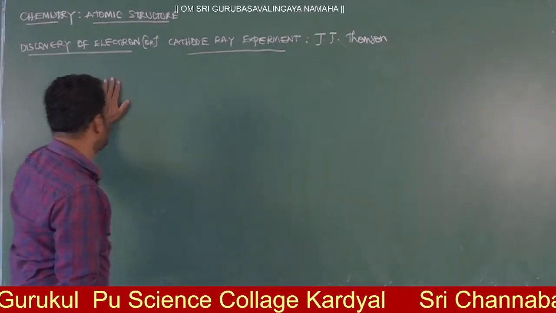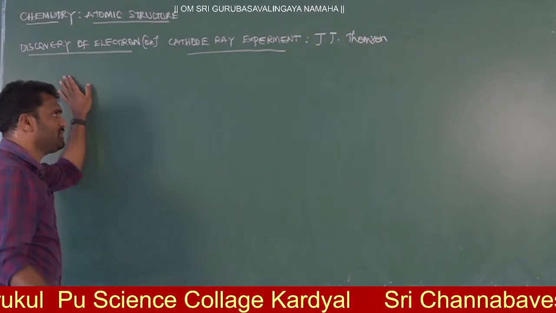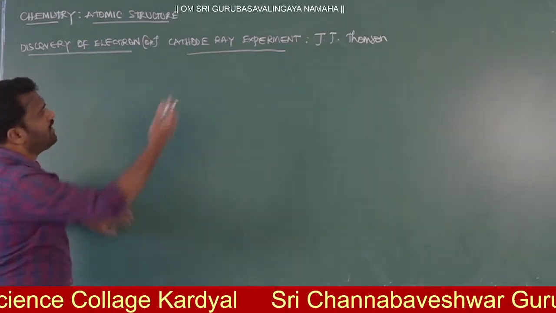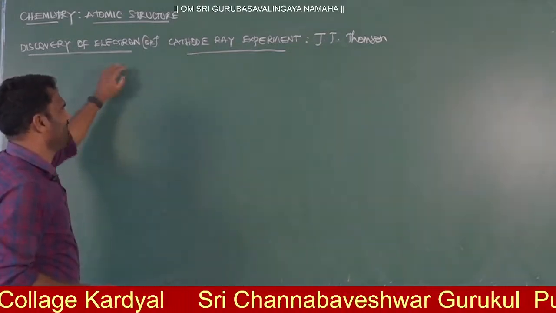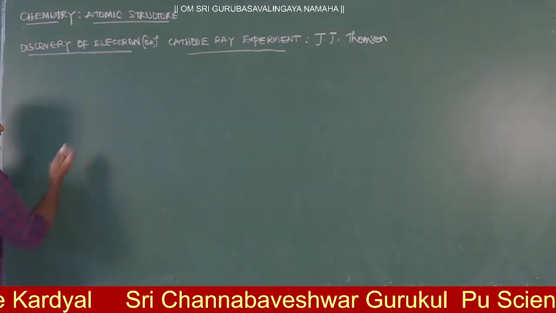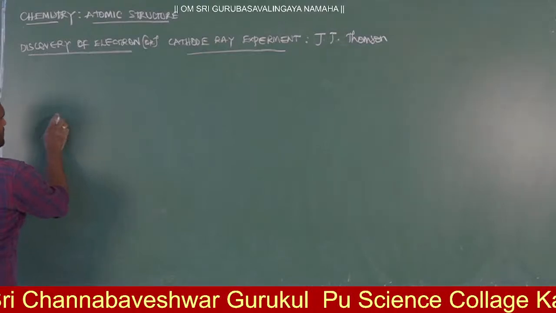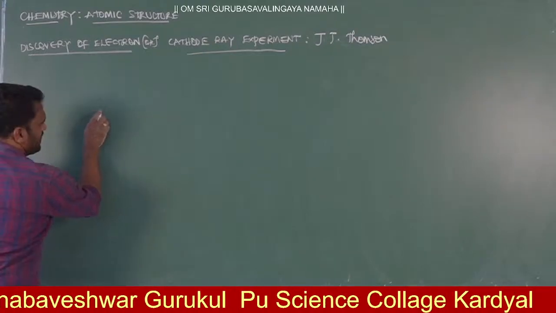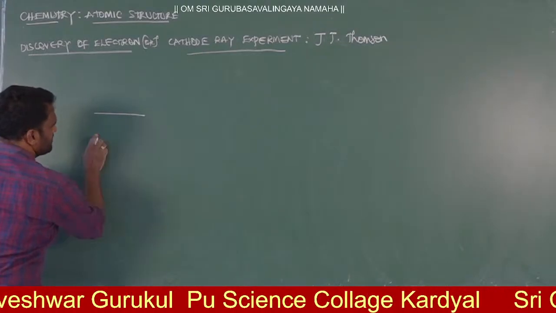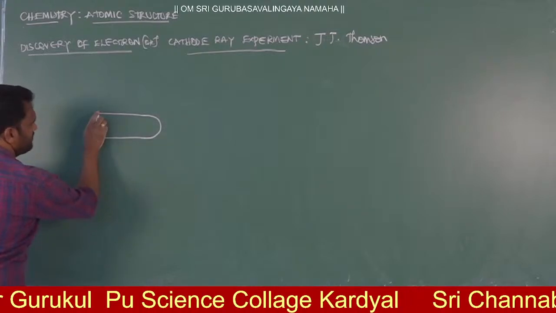Now let me give the explanation of how he discovered the electron in the atom from the cathode ray experiment. In the cathode ray experiment, there is one glass tube setup. This is one kind of glass tube we have.